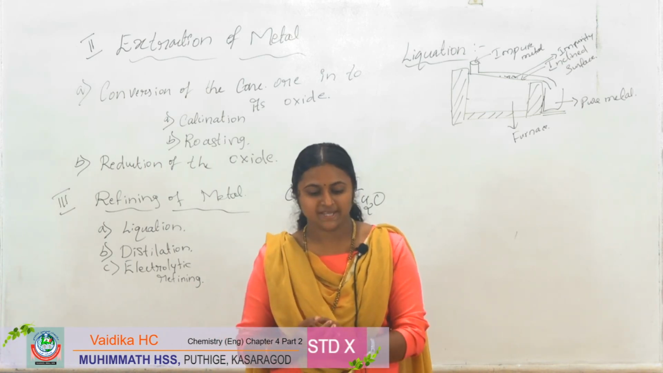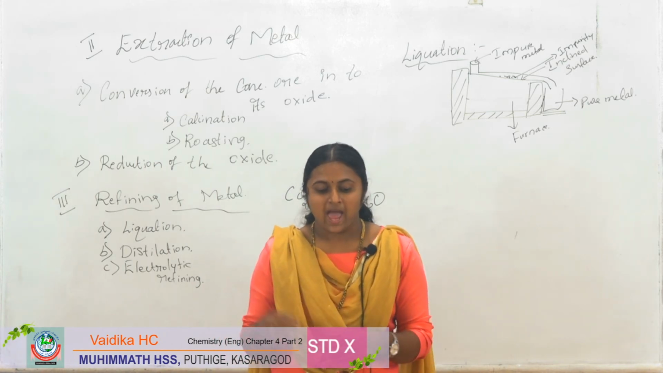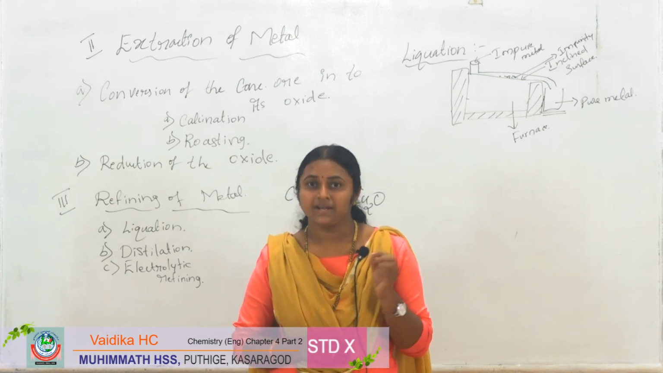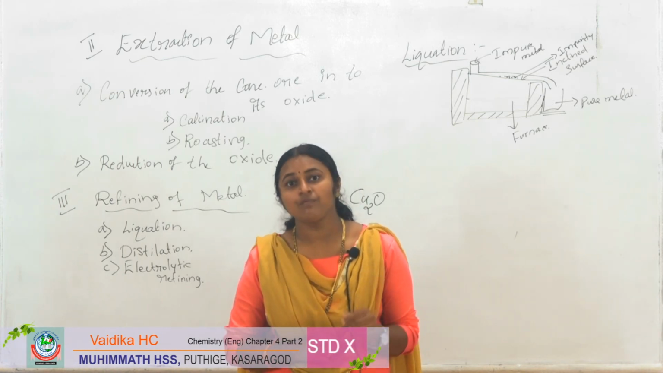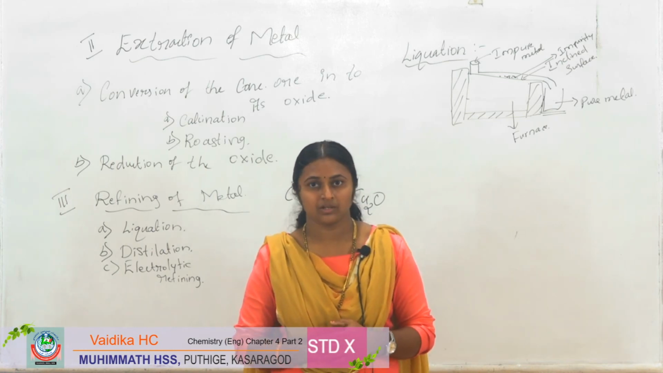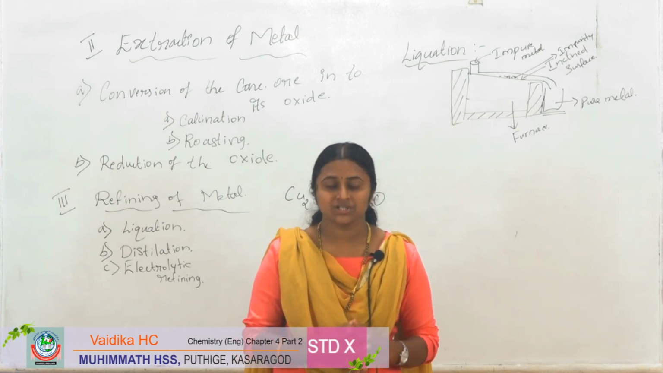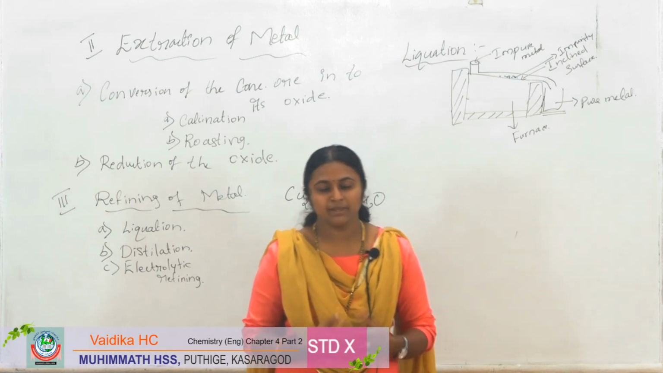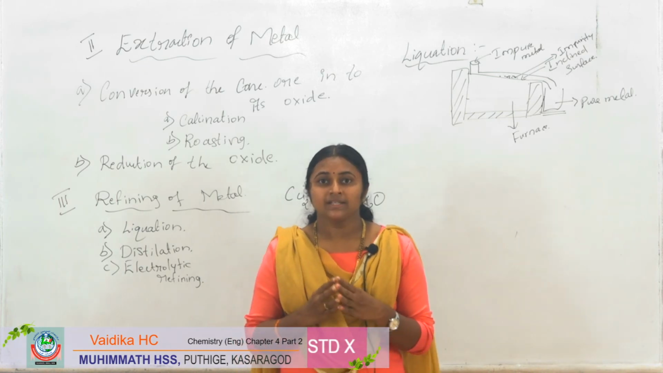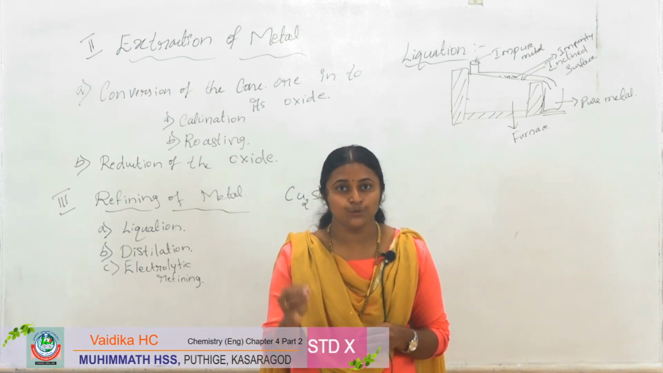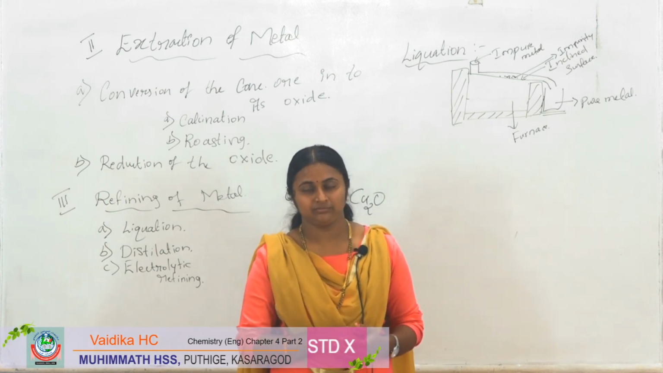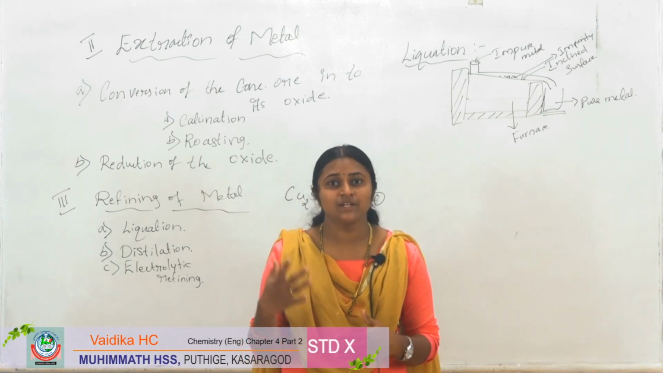Reduction of the oxide is the process of extraction of metal from its oxide. Reduction means what? The process of extraction of metal from its oxide. As you know, in the reduction process there may be a reducing agent. The reducing agent is used to reduce oxides to the metal. So, which reducing agents do you know?